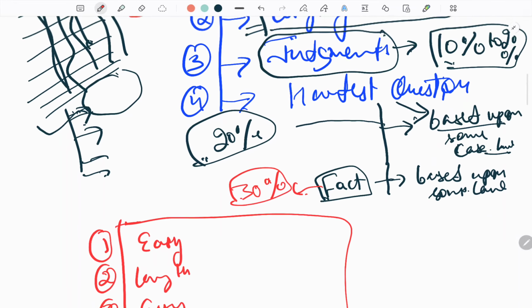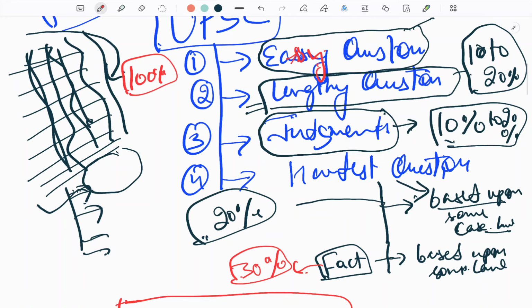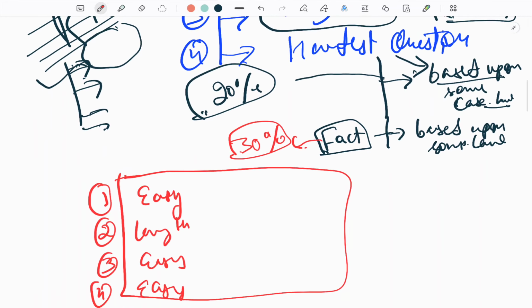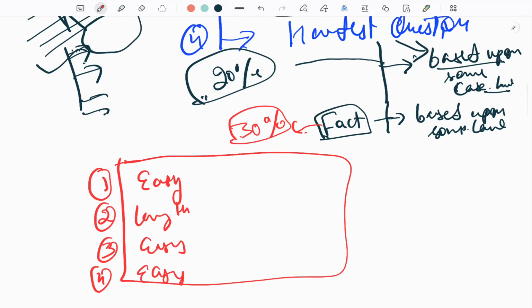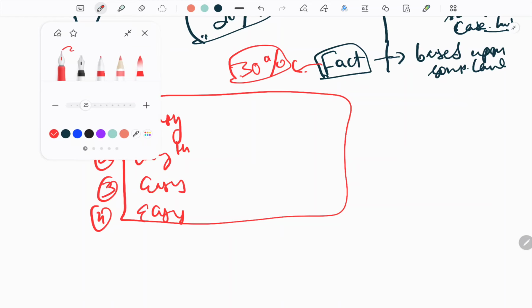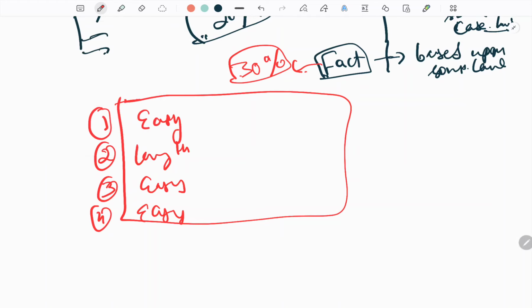It is not always that the first 20 questions are the easiest and the next 20 are the lengthiest. They do not follow that symmetry, but overall, if you see the whole paper, you will see that it is divided into 4 parts. The first question may be a lengthy question, or an easy question, or a fact-based or judgment-based question.